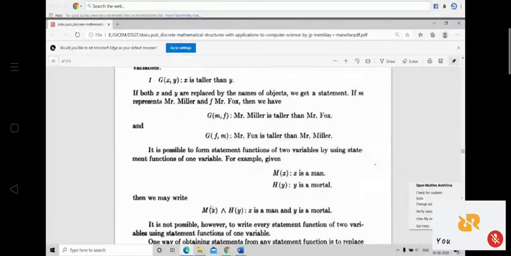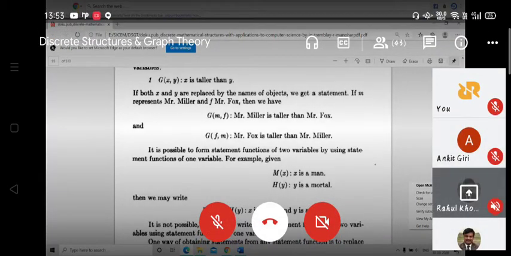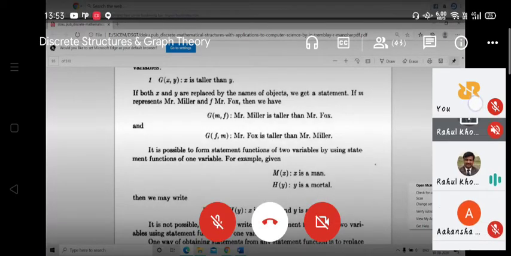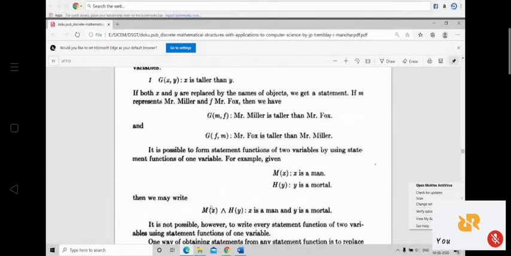So let us see the statement G of x comma y. Let G of x comma y represent x is taller than y. So if both x and y are replaced by the names of objects, we get a statement.